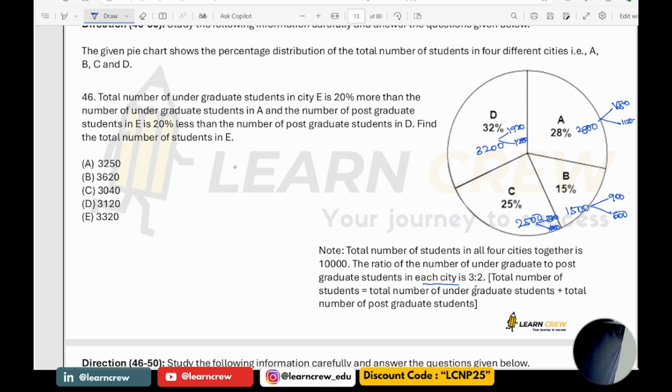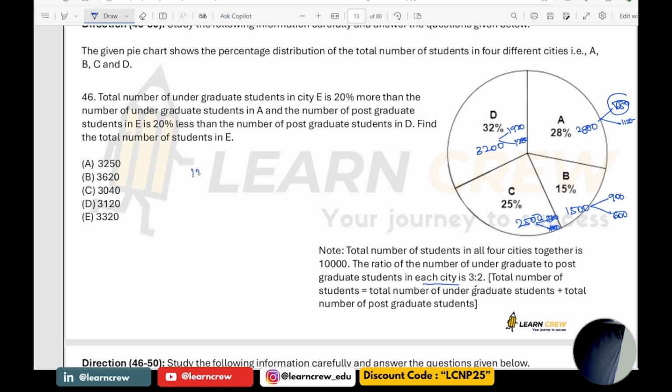What is given here? Total number of undergraduate students in E is 20% more than undergraduate students in A. So 1680 plus 20% of this. And the number of postgraduate students in E is 20% less than that of D. So it is 1280 minus 20%. So how much are you going to get?